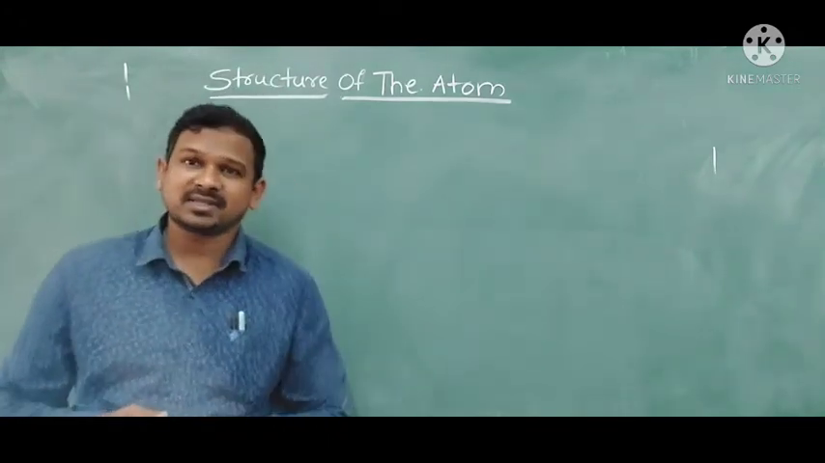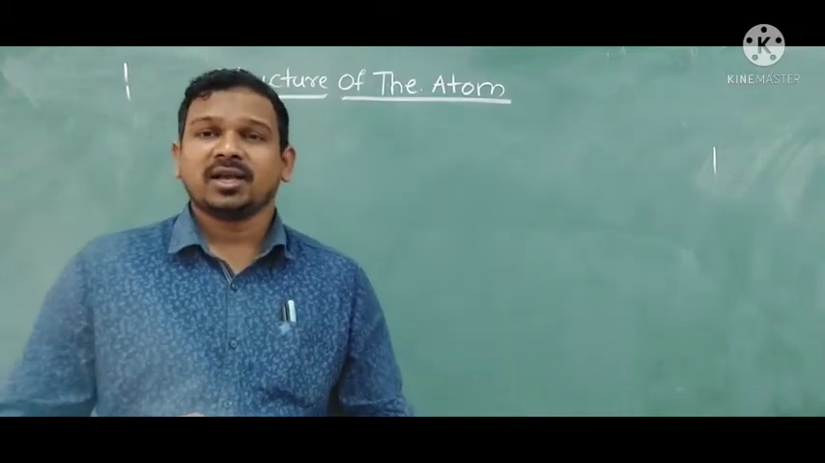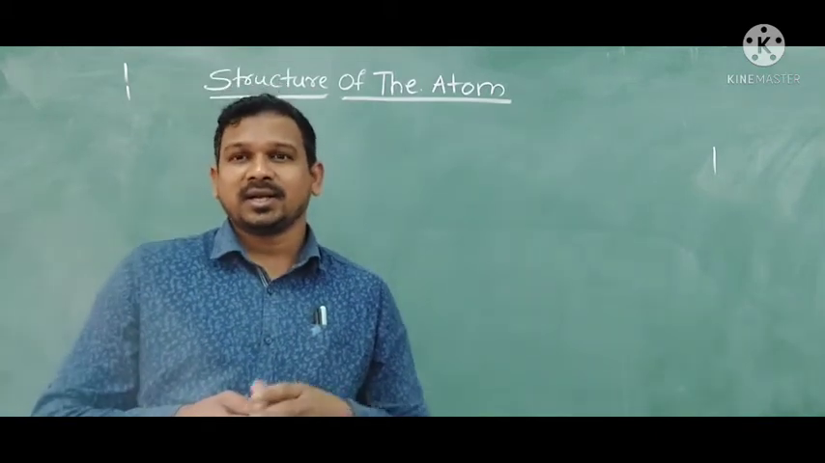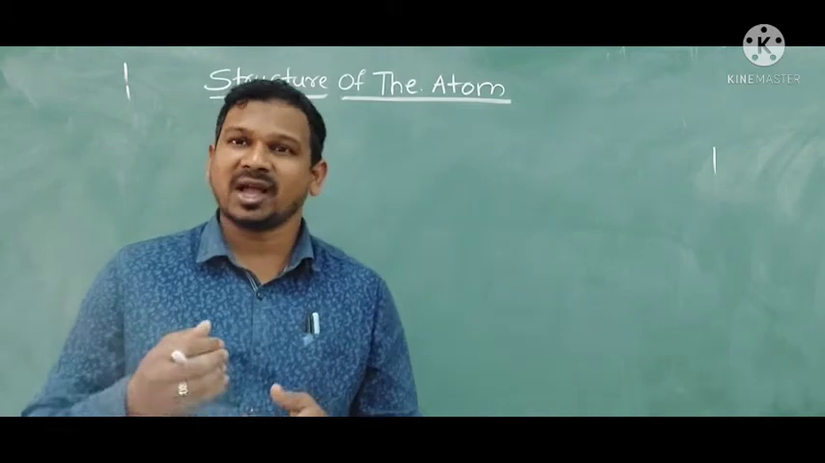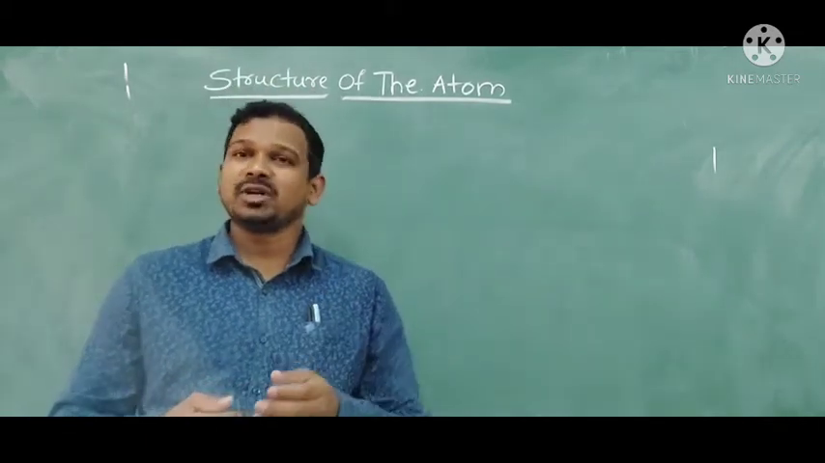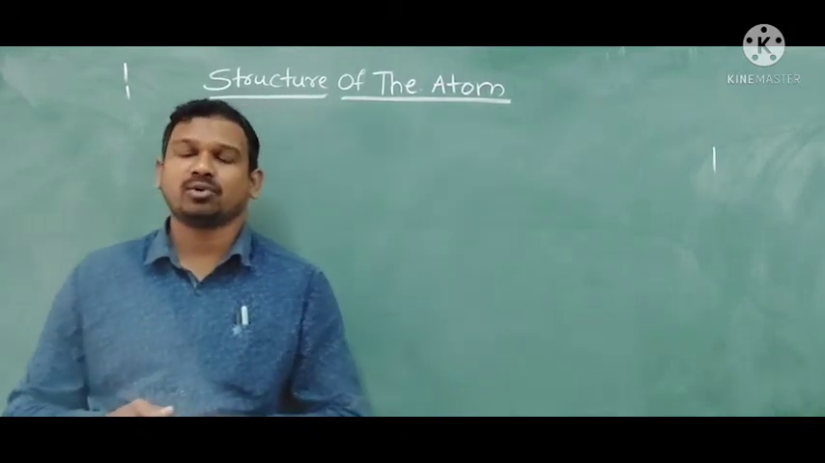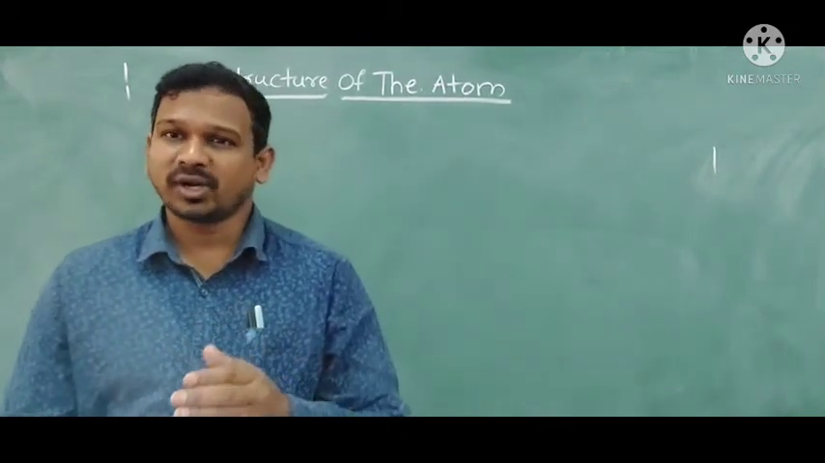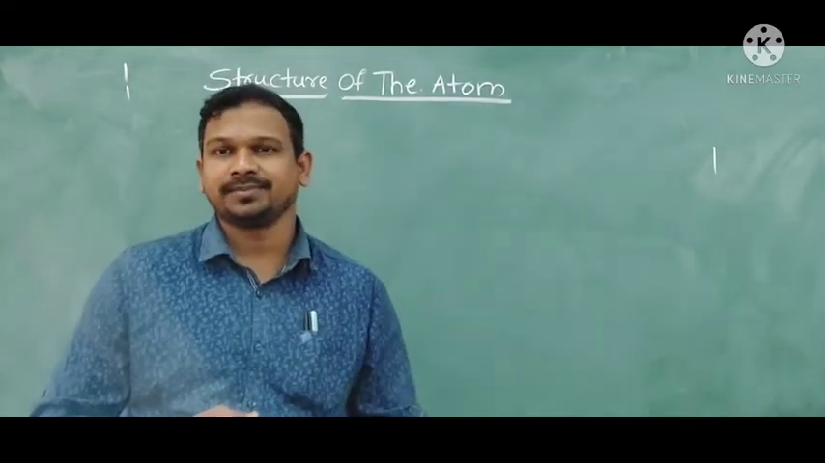But the main thing is static electricity. With the help of static electricity, scientists showed more interest in the divisibility of the atom, or the constituent particles of the atoms. Now in this chapter we are going to study how the electron was discovered, how the proton was discovered, and how the neutron was discovered.